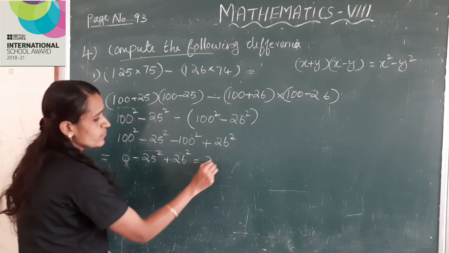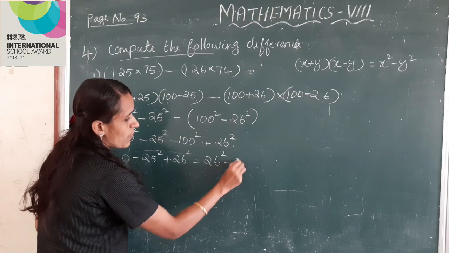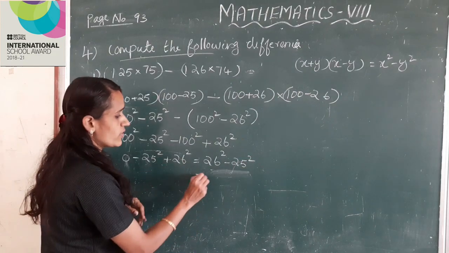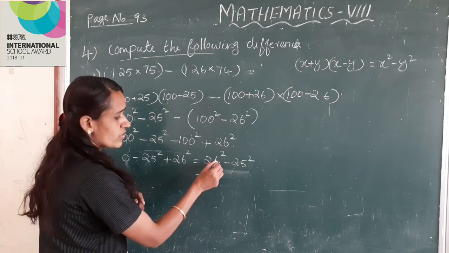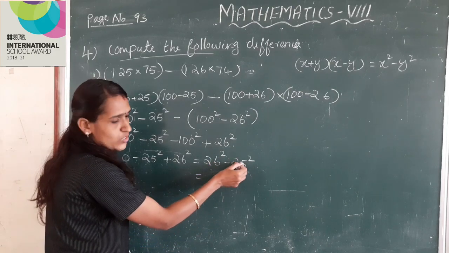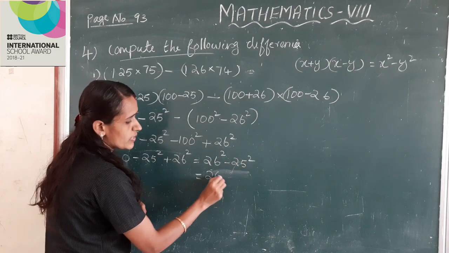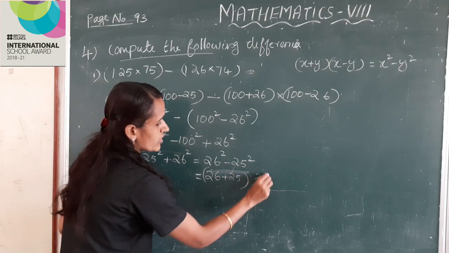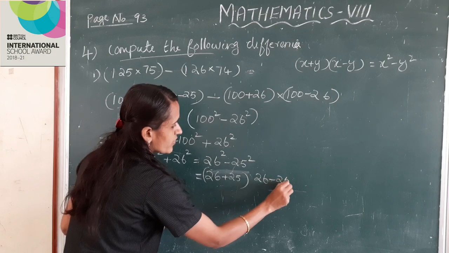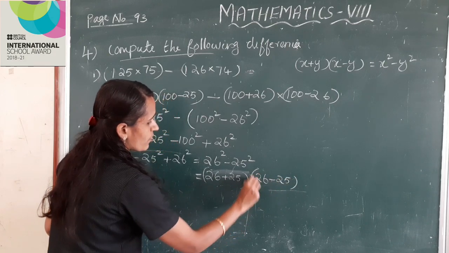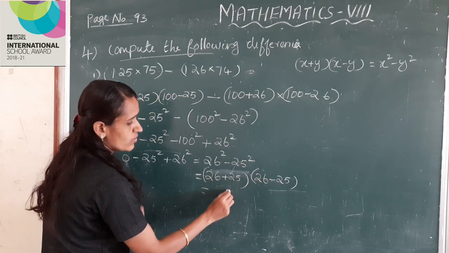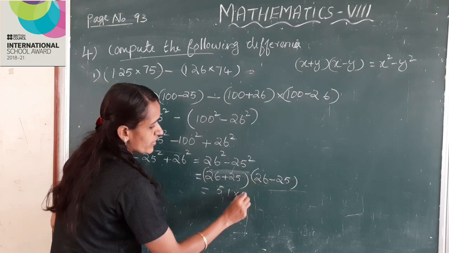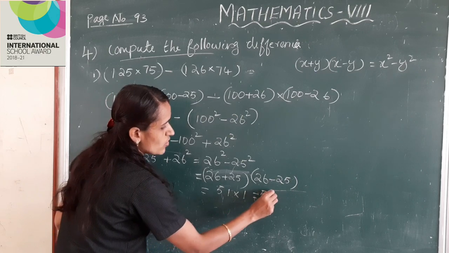This is equal to 26 square minus 25 square. This is the form x square minus y square. This can be written as 26 plus 25 into 26 minus 25. This is equal to 51 into 26 minus 25, 1. This is equal to 51.